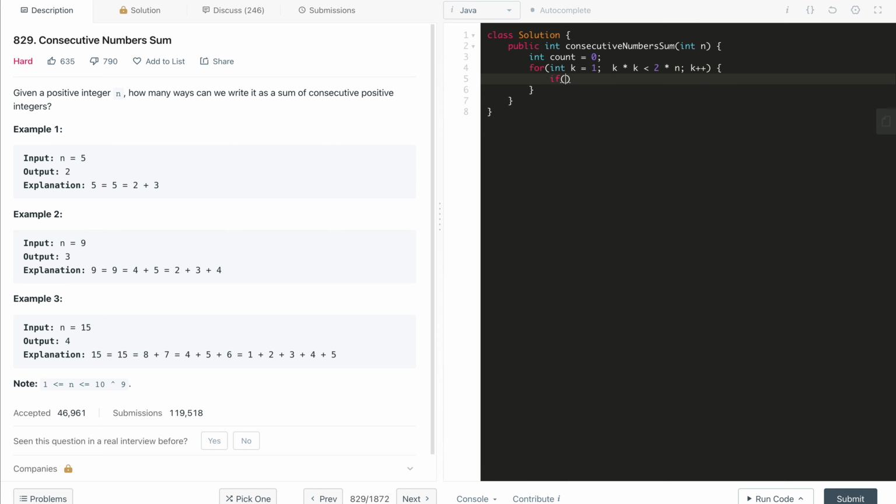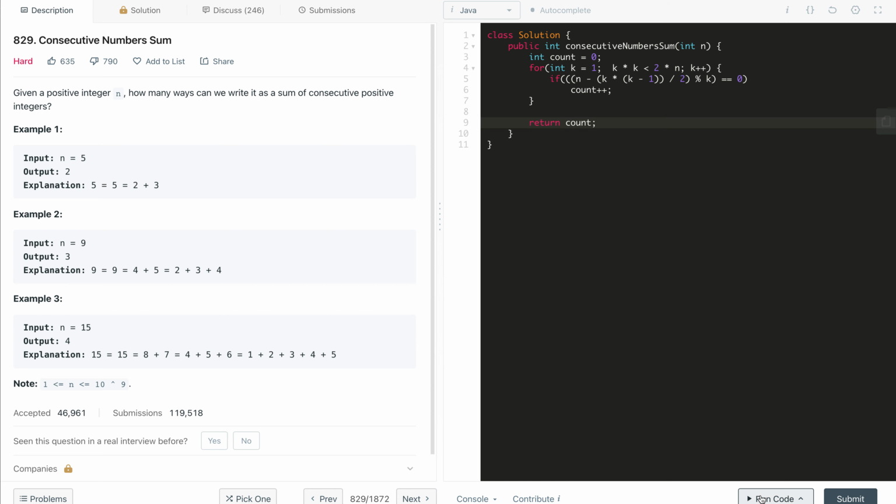First we take n minus k into k minus 1, wrapped in proper parentheses, then divide by 2. This is the sum of the first k minus 1 natural numbers. Now we wrap n minus this term, and finally take modulo with k. If this equals 0, then we increment our count by 1, so count plus plus, and in the end we just return the count.